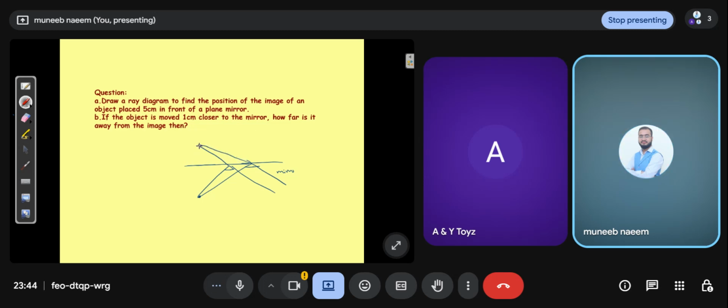So you simply see that the distance is also 5 centimeters. When you solve it by using a scale, it's 5 centimeters.